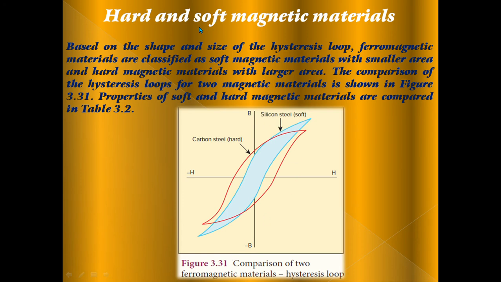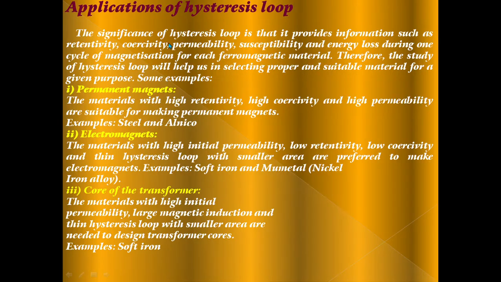The next important topic is hard and soft magnetic materials. Based on the shape and size of the hysteresis loop, ferromagnetic materials are classified as soft magnetic material, which has a smaller area, and hard magnetic material with a larger area. The comparison of the hysteresis loop for two magnetic materials is shown in the figure. Properties of soft and hard magnetic materials are compared in a table.